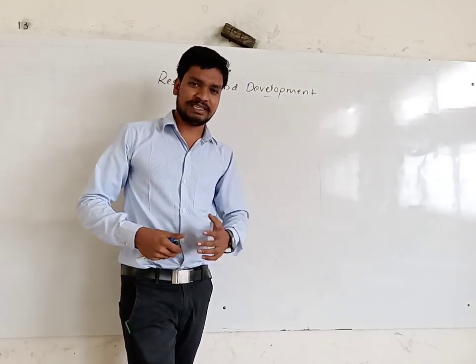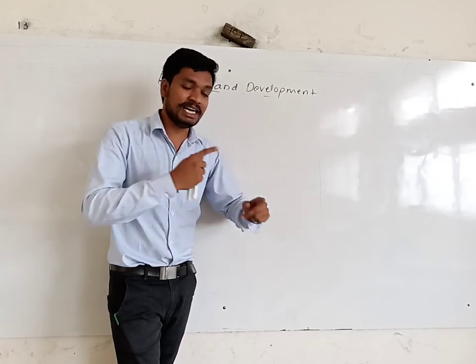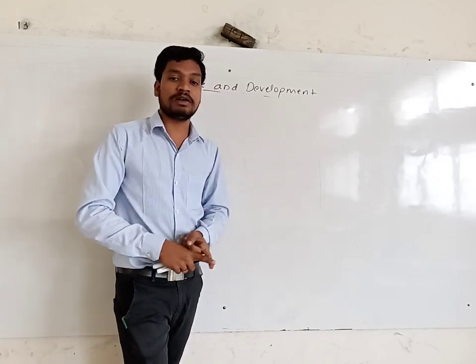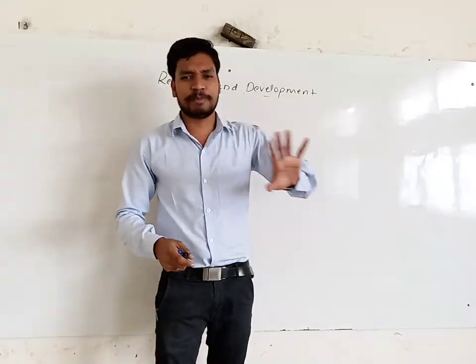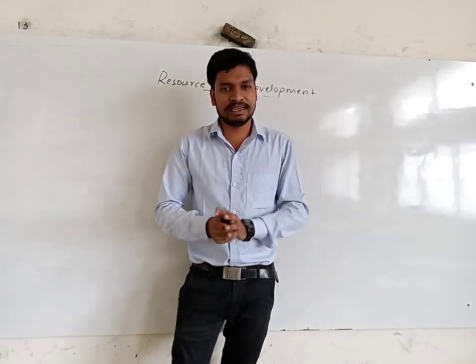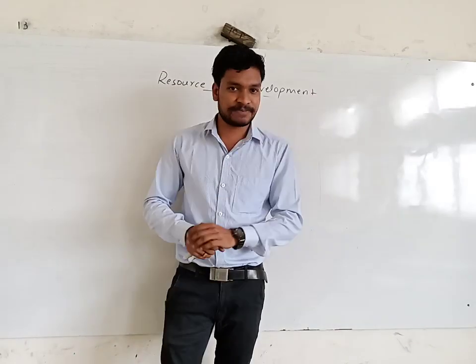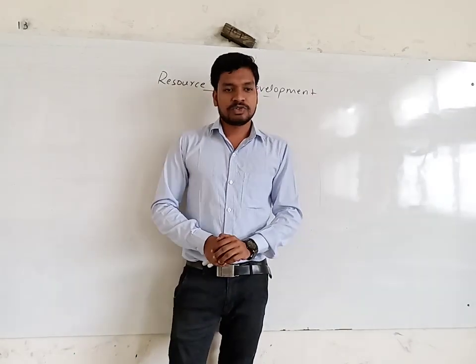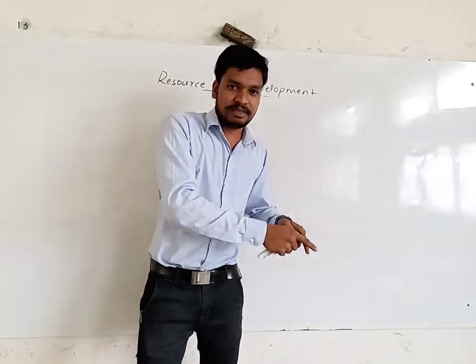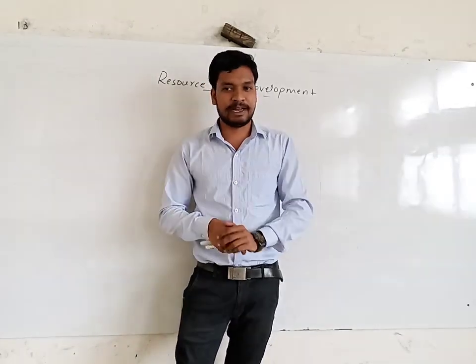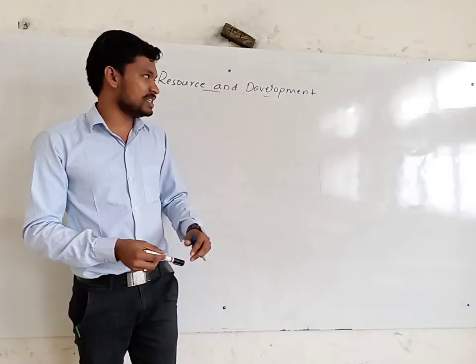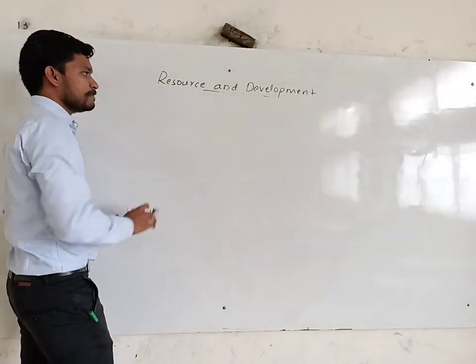This is what we practice in India. The third step is matching the resource planning with the overall development plan. In India we have a particular development plan every 5 years, a 5-year plan. The resource planning should match this 5-year plan. Those are the 3 steps we discussed in the last class about resource planning.